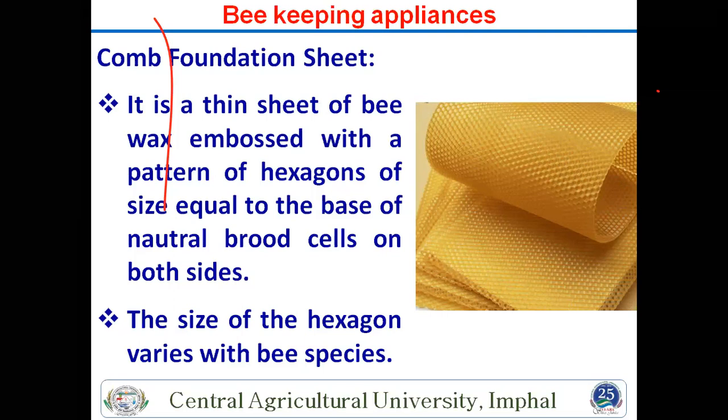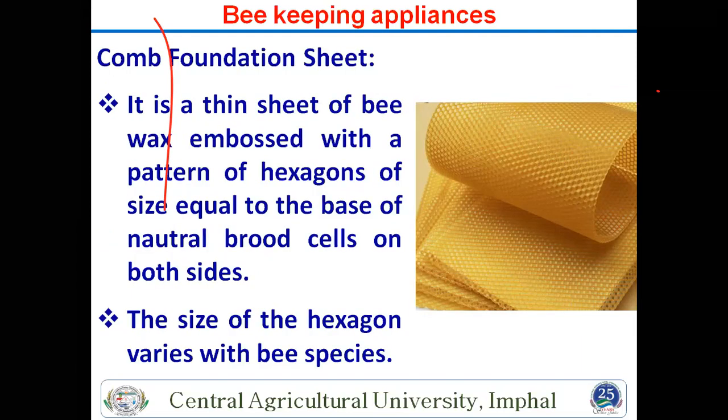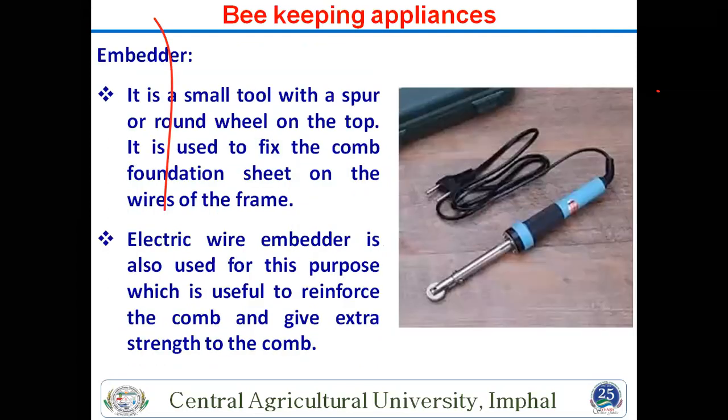And the shape is hexagon because, if you see, the cells in the bee brood chamber and super chamber are hexagon type. So that's why this type of artificial sheet is made. Then an embedder is also required for fixing this comb foundation, for sealing and other work; this machine is also required.